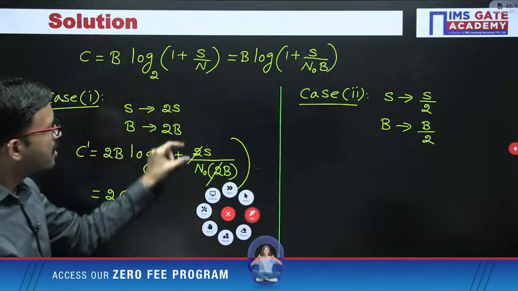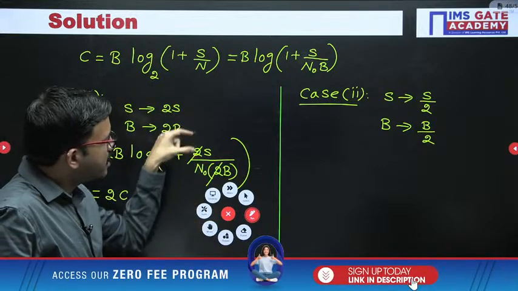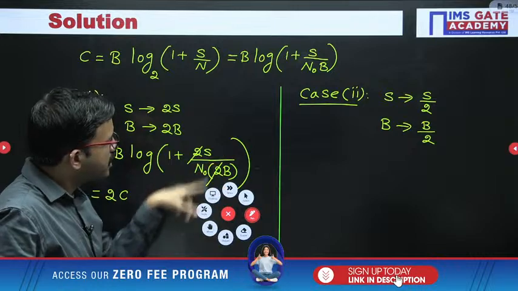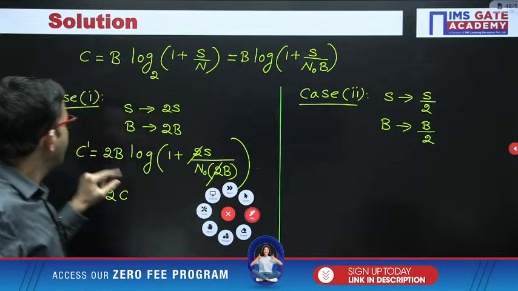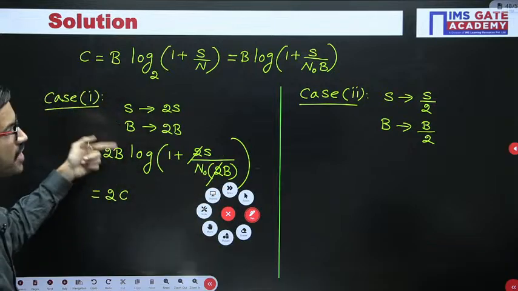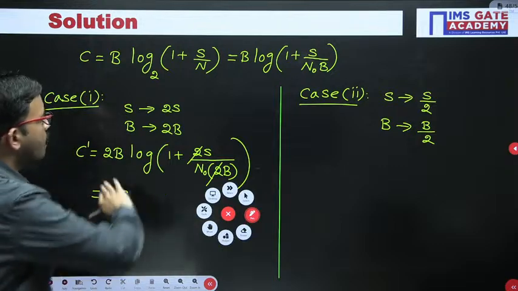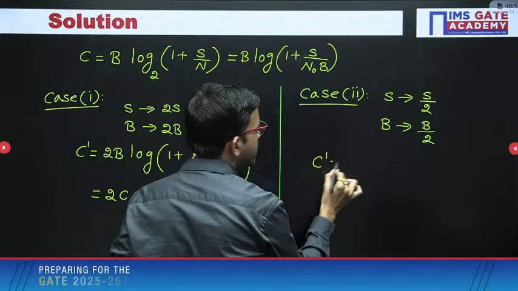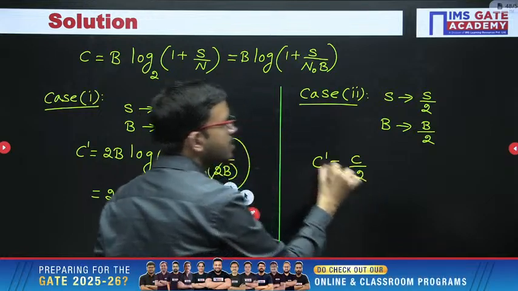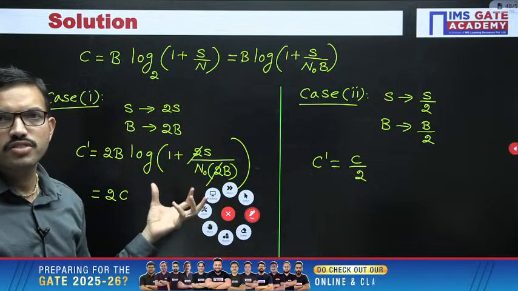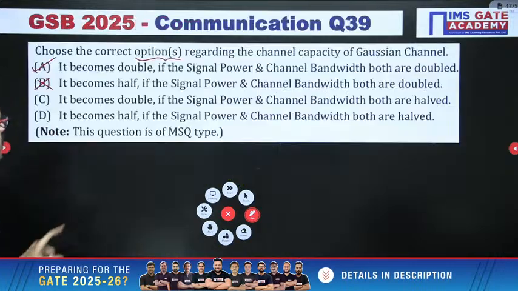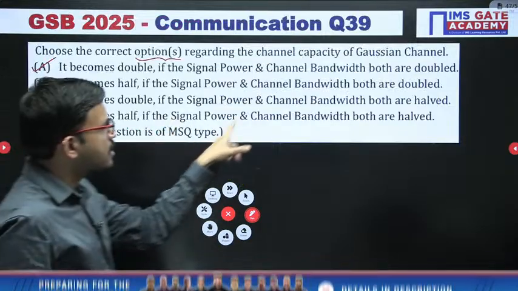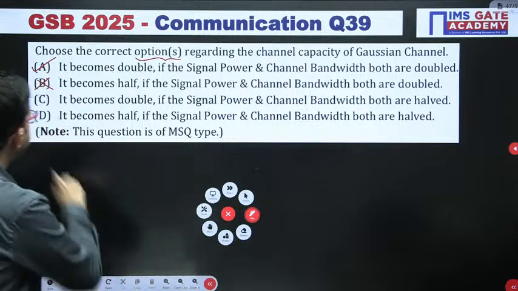In this term, whatever signal power S by 2, here bandwidth B by 2, that 2 is getting cancelled. Here what happened? B by 2 you are getting. That means whatever earlier channel capacity you had is becoming half. So C dash equals C by 2. You can visualize from the previous equation, right? So C by 2: it becomes half if the signal power and channel bandwidth both are half.